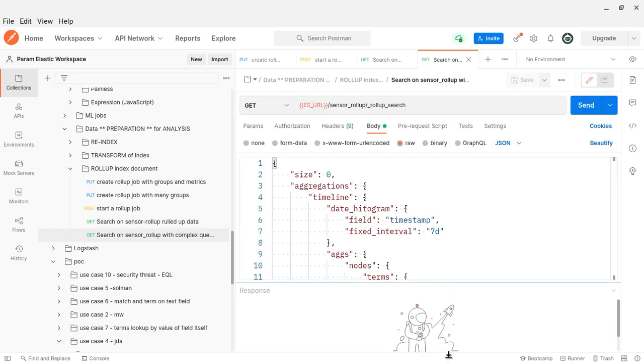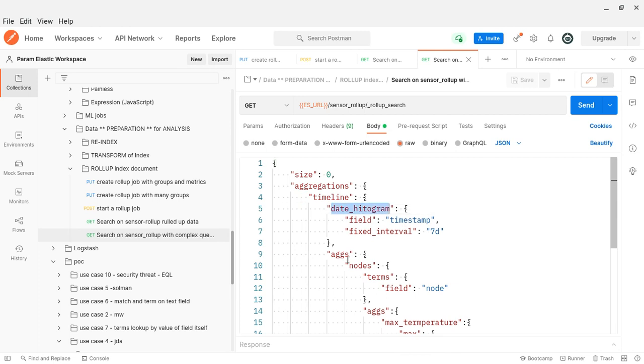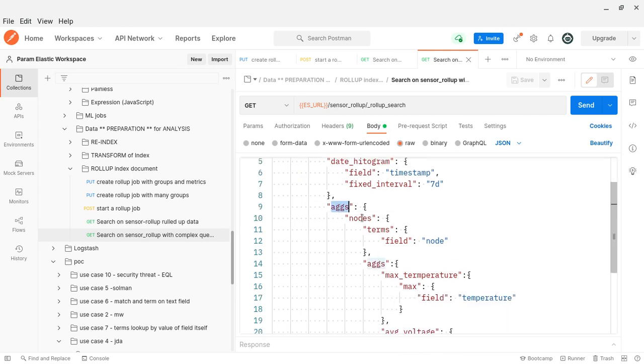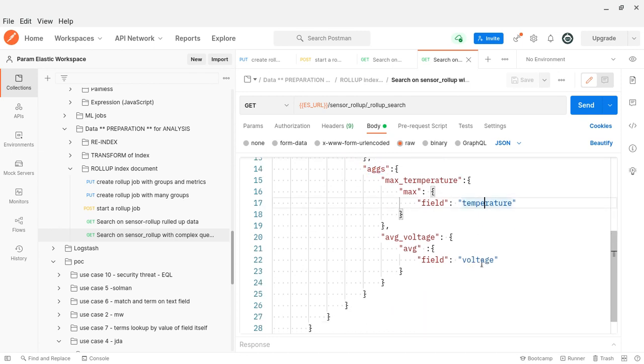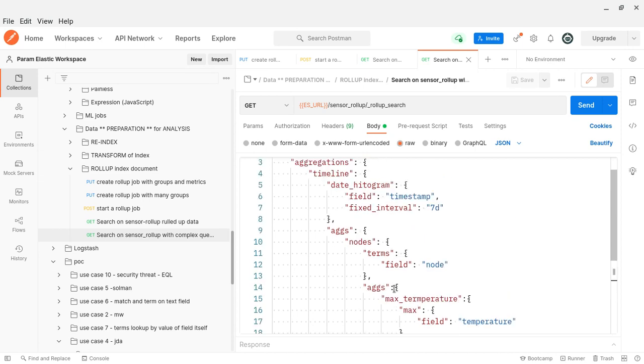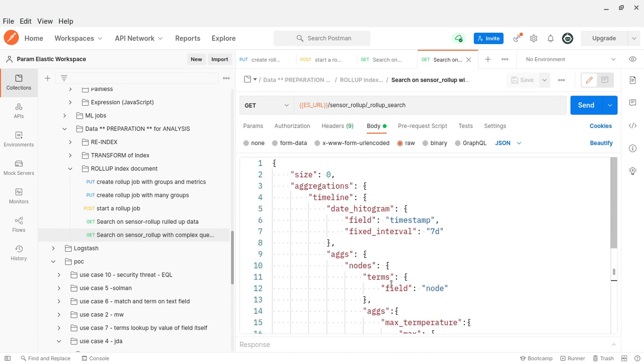You can have any level of aggregations: date histograms, terms by node, then sub aggregations within that. I will tell you about the limitations in the next video. But you can write whatever query you want; at least the majority, about 90% of the query DSL, is supported in the rolled up index.